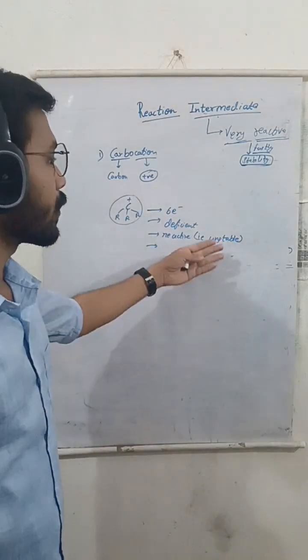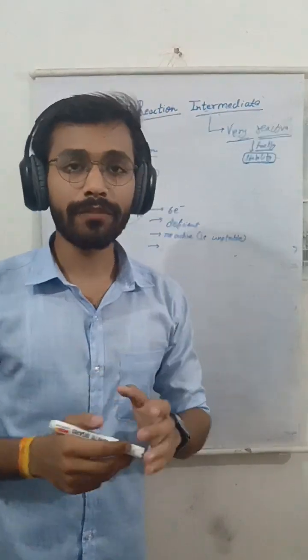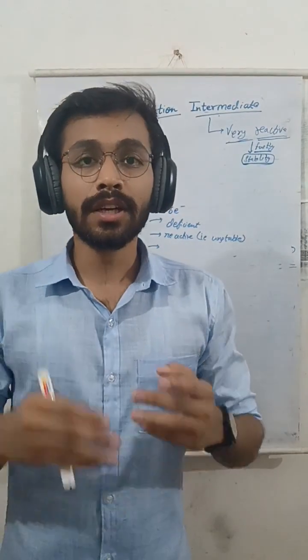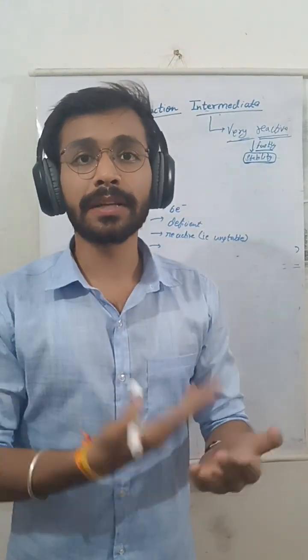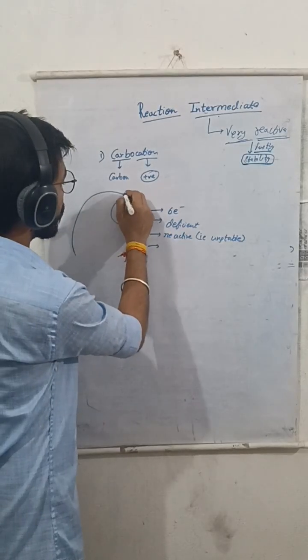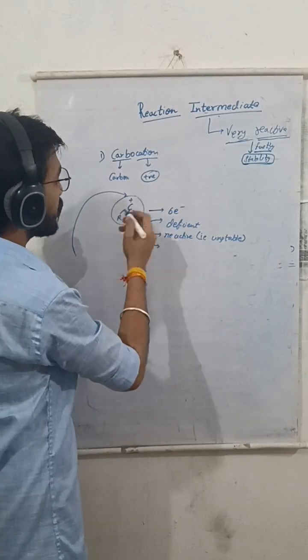Now, talking about stability of carbocation, we know that carbocation is unstable due to electron deficiency. So, what will give it stability? Electrons themselves will provide it stability. The more electrons come and attack the carbocation, the more stable it becomes.